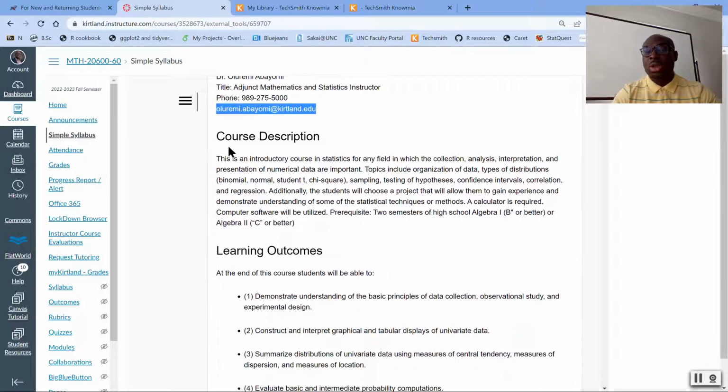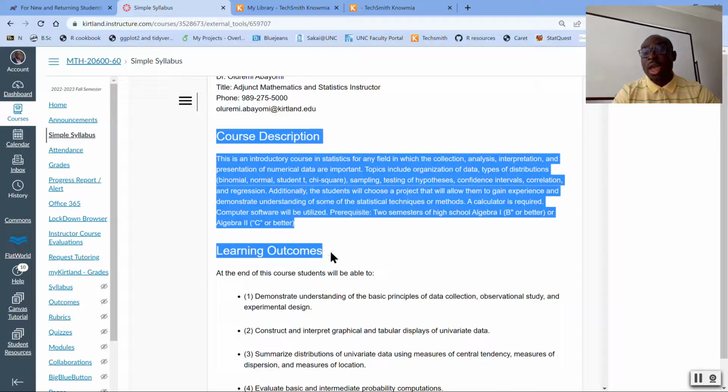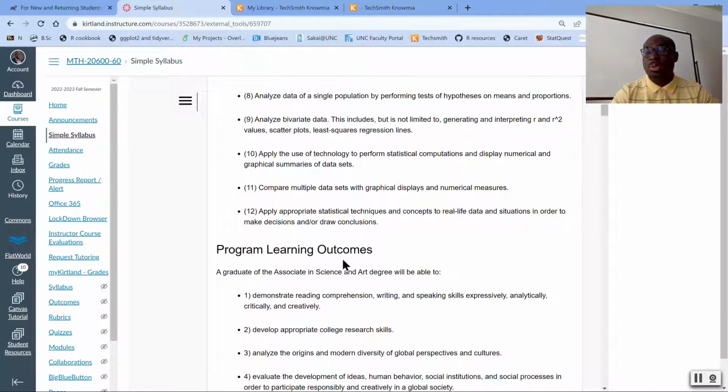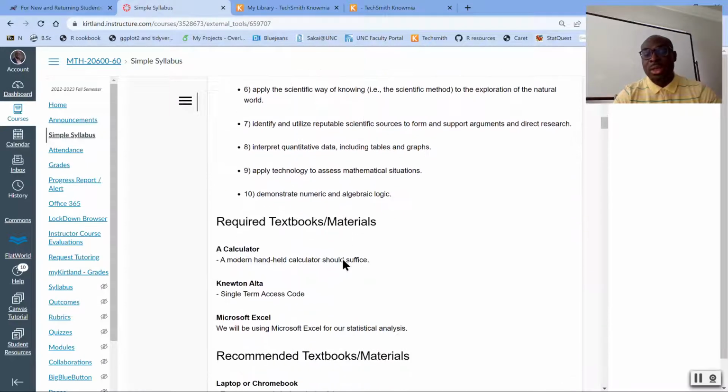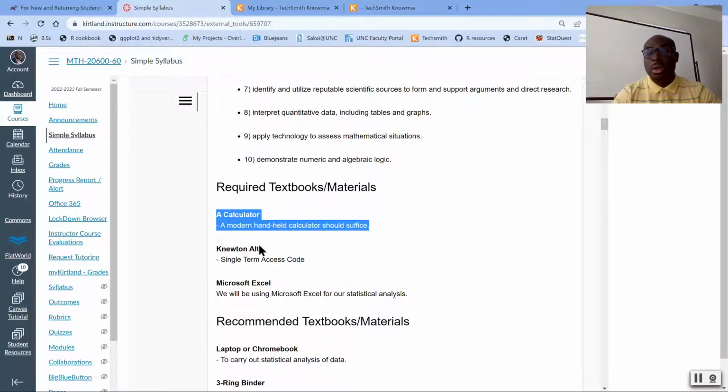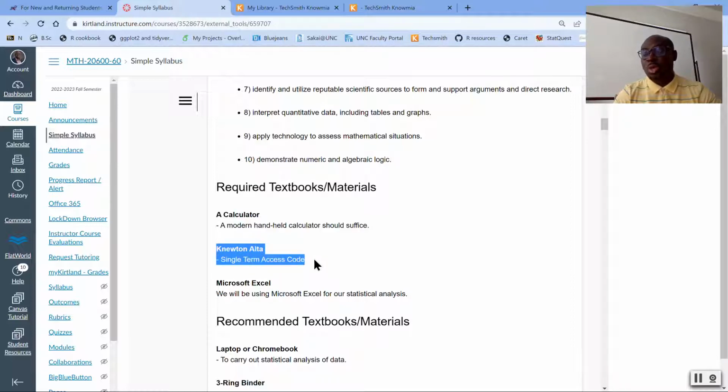On the syllabus, you're welcome to review the course description and the learning outcomes, as well as the program learning outcomes. After reviewing this, please note that the required materials for this class would be, one, a modern handheld calculator. Then you will be required to purchase a single term access code to be able to access or complete your assignment on Newton Alta. This is a platform through which you'll be able to complete all your homework assignments and all your grades will be pulled automatically into Canvas.